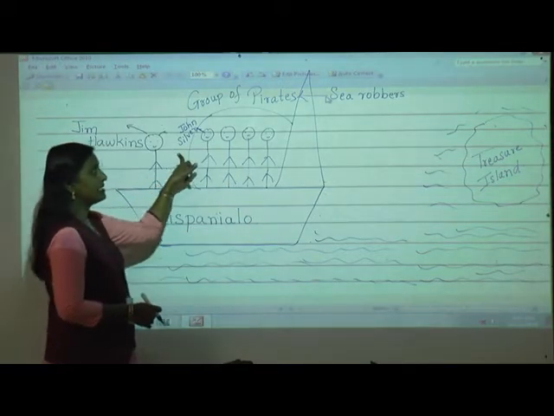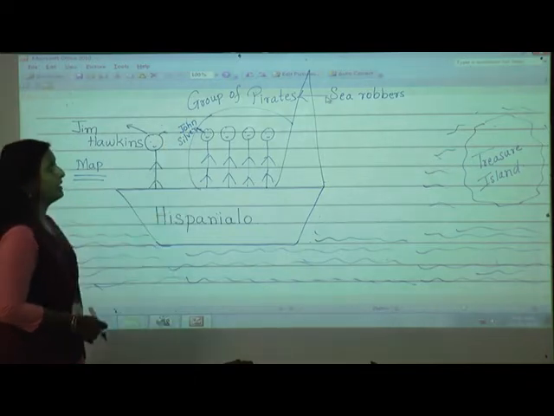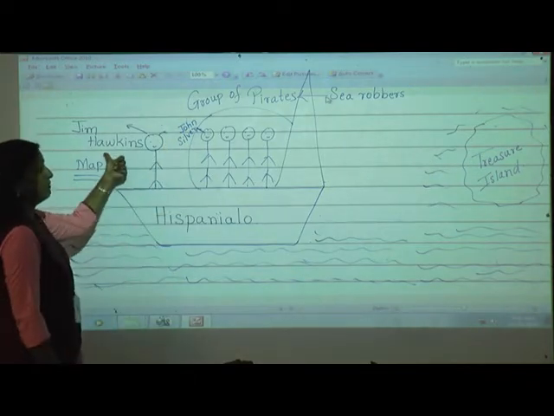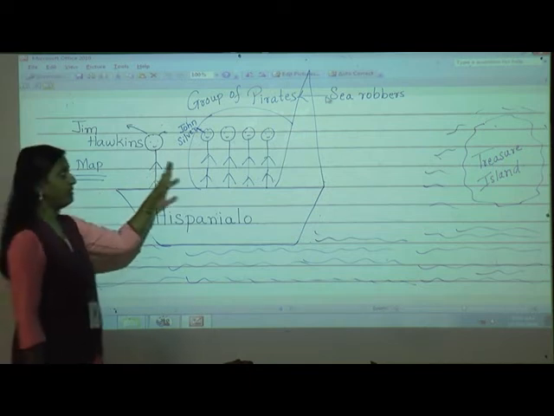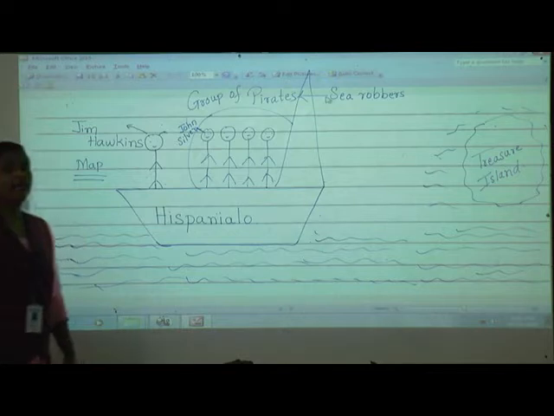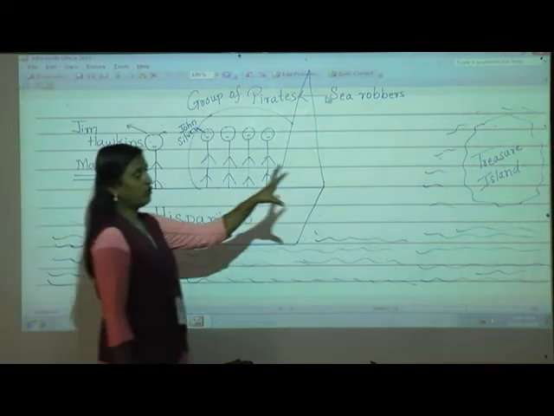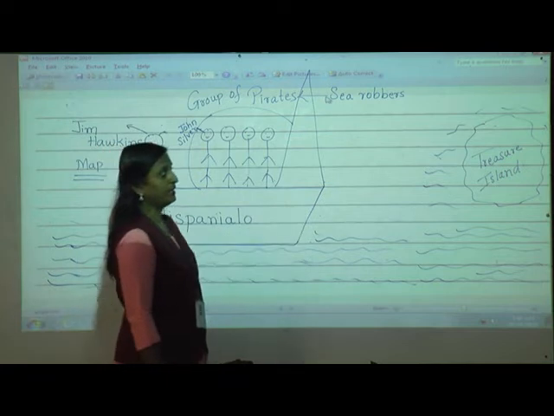And this John Silver is also among the group of pirates. They are thinking that if we come along with Jim Hawkins, he will share that map with us, and they will all go to that treasure island and get the valuable things, or whatever treasure is buried in that island.